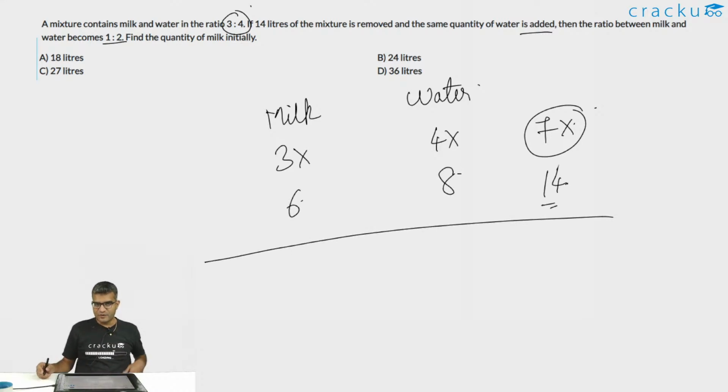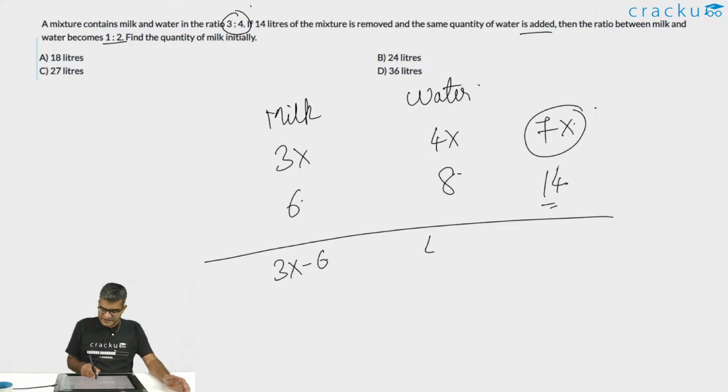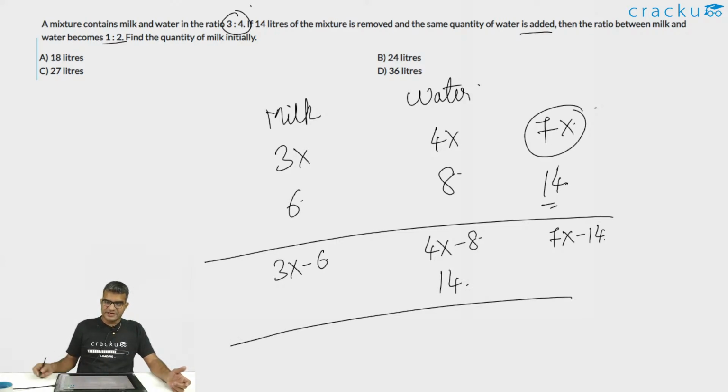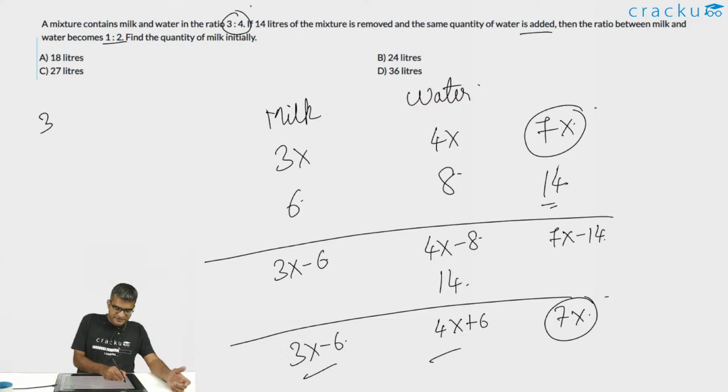This would imply that the amount of milk that is remaining is 3x minus 6 and the amount of water that is remaining is 4x minus 8. We have 7x minus 14 in total. Now 14 liters of water are added back. This would imply that the amount of milk is 3x minus 6 and the amount of water is 4x plus 6. The total is 7x. This ratio we are told is 1:2. So (3x minus 6) divided by (4x plus 6) is equal to 1/2.